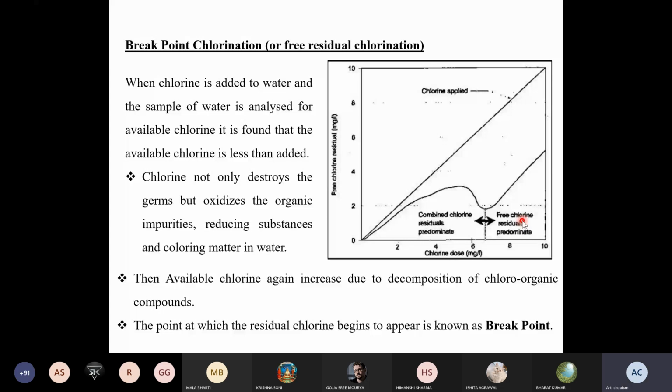So you can say the total concentration of the chlorine in the form of Cl2, chlorine, in the form of hypochlorous acid, HOCl, or hypochlorite ion, OCl negative, is referred to as free chlorine. If these forms are there in the water, it means sufficient amount of the disinfectant is there. Your water is not having any impurity, because all the impurities have already reacted with the chlorine. Now that much chlorine is there to treat your water, and your water is treated and away from any type of impurities.